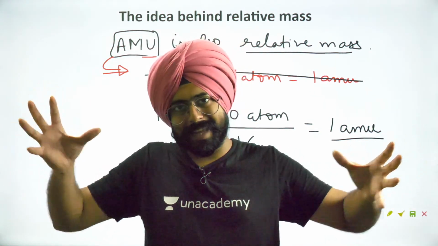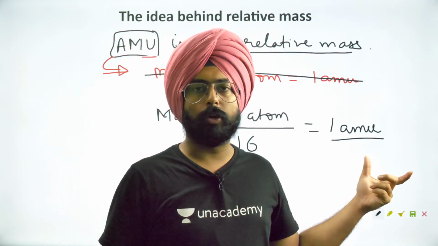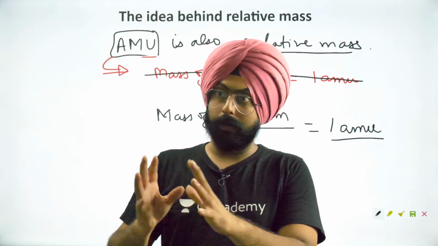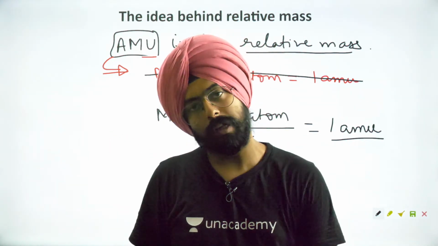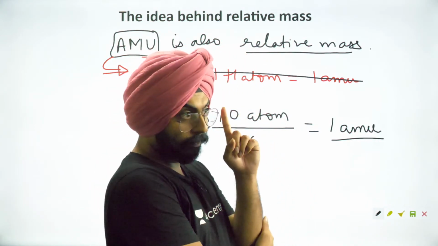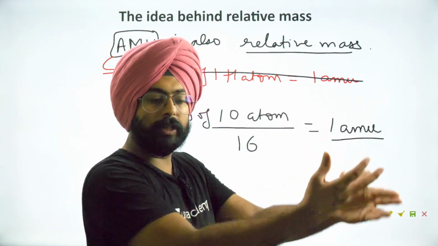So you take the average mass of those isotopes in grams, then divide that by 16, and you get 1 atomic mass unit. Physicists, on the other hand, said that no, we will not take the average of 3 isotopes, we'll take only 1 isotope. So physicists were like, we'll take only the mass of the oxygen 16 atom, divide that by 16, and call that new thing the atomic mass unit.